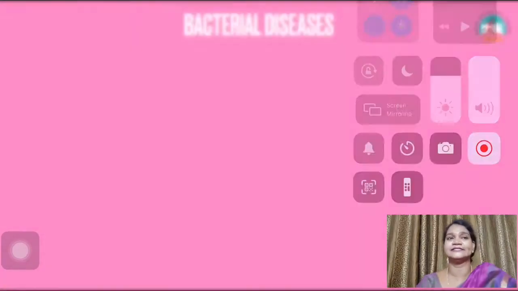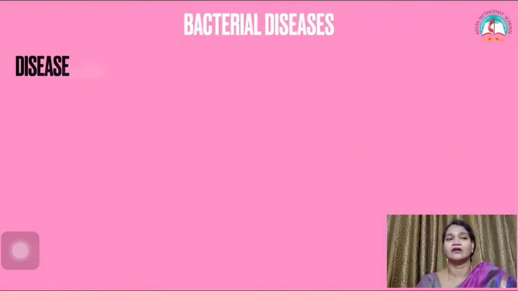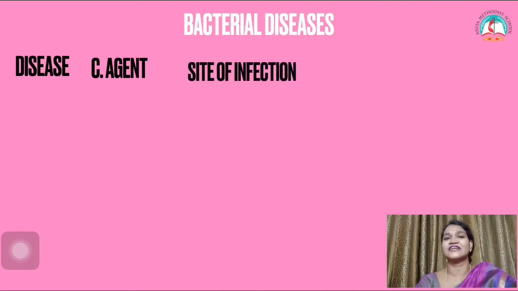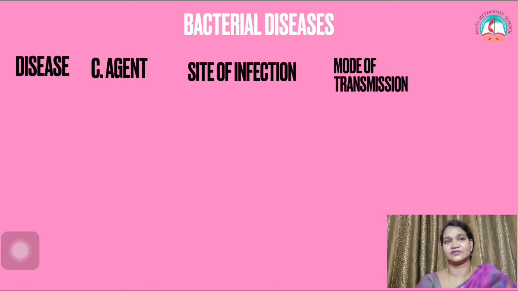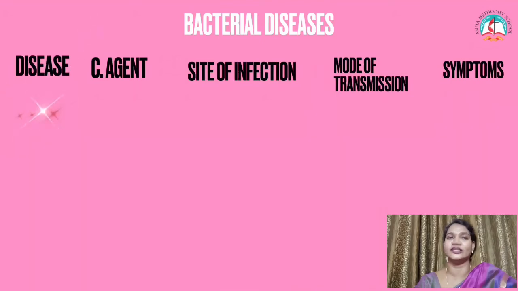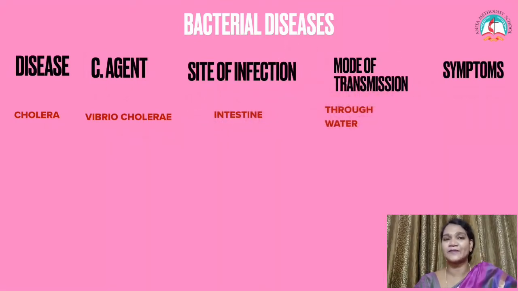Let's learn a few groups of bacterial diseases. First, the disease, causative agent, site of infection, mode of transmission and the symptoms of 4 bacterial diseases. First one is called cholera. Cholera is caused by the agent called Vibrio cholerae, where it occurs in the intestine. It is transmitted through water. The symptom of cholera is mostly diarrhea.